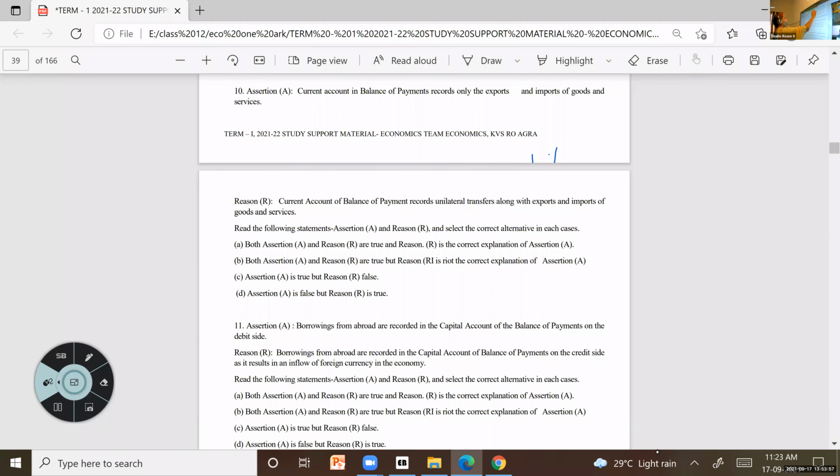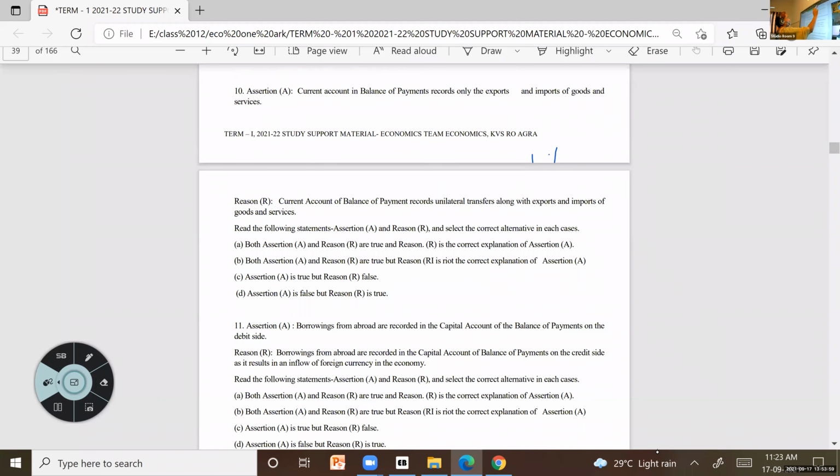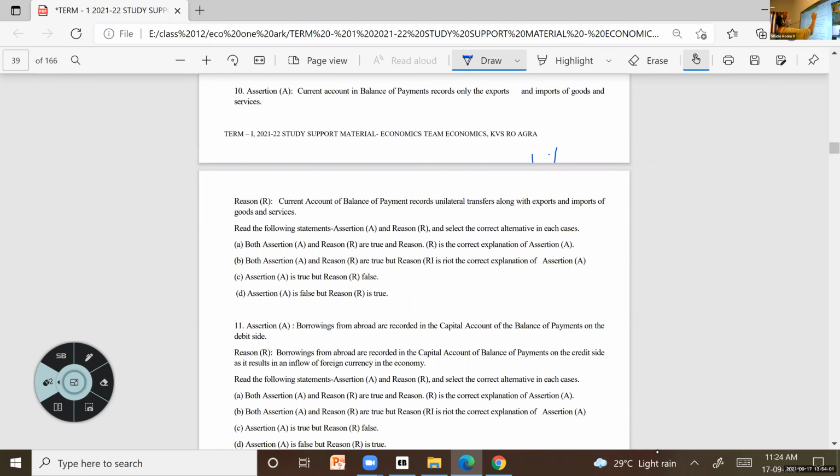So here, the assertion says the current account records only export and import of goods and services. But it records various other things, even the transfers also. So the assertion is wrong.